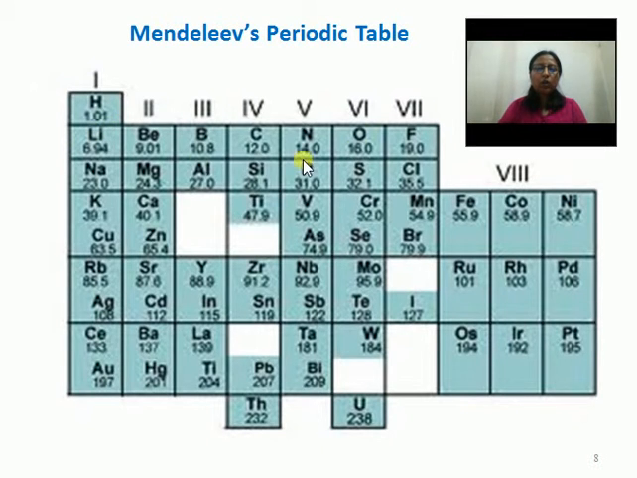These horizontal rows are called the periods, and these vertical columns are called groups. In a group, the elements with similar properties were kept, and you can see he created groups numbered from 1 to 8 and 7 periods. He left some gaps in the periodic table, saying these elements would be discovered later. But surprisingly, he could explain the properties of all these elements.